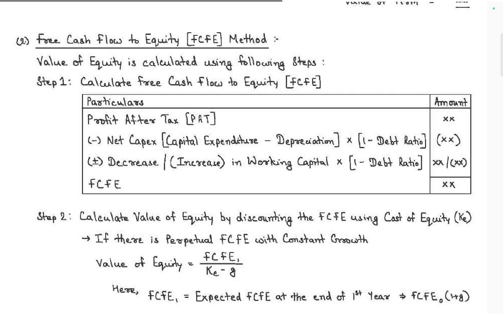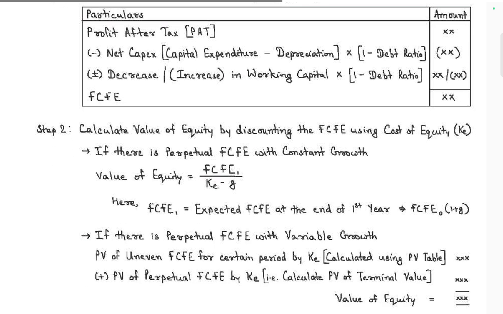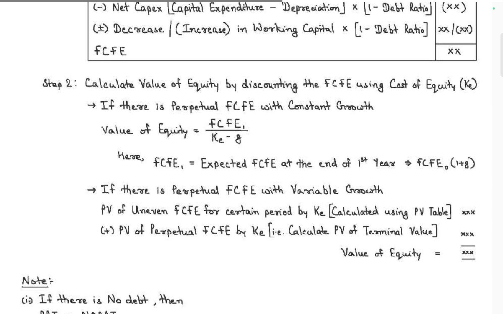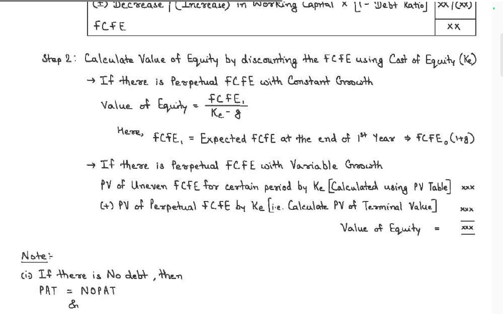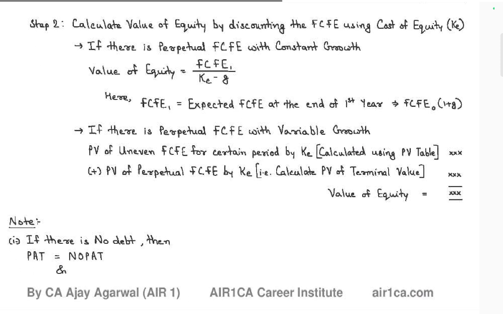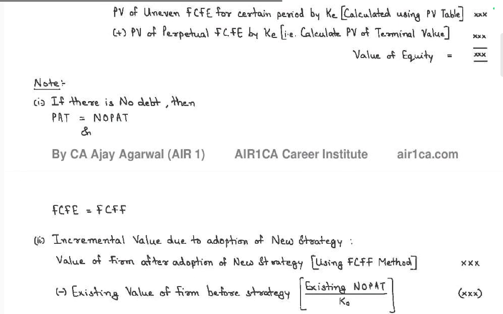A decrease in working capital is added, an increase is subtracted. Finding this with 1 minus the debt ratio is the equity method. So in this method, calculate the value of equity. If there is a perpetual constant FCFE, then K minus growth; the expected FCF at the end of the first year. If there is a perpetual FCF with variable growth, the present value of the uneven FCF of the certain period at KE is calculated by table, and calculate the PV of the terminal value of equity. Okay, if there is no debt, then PAT is equal to FCFE.